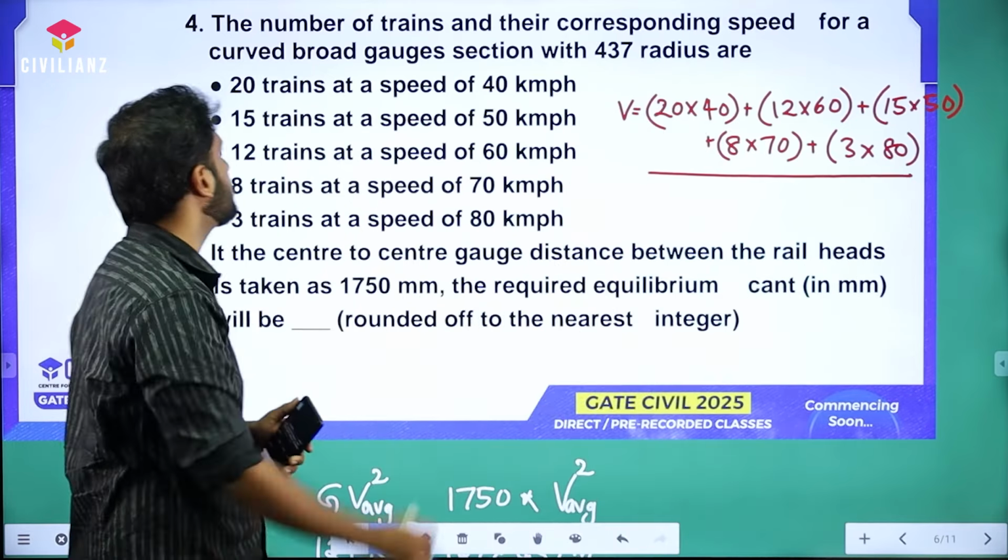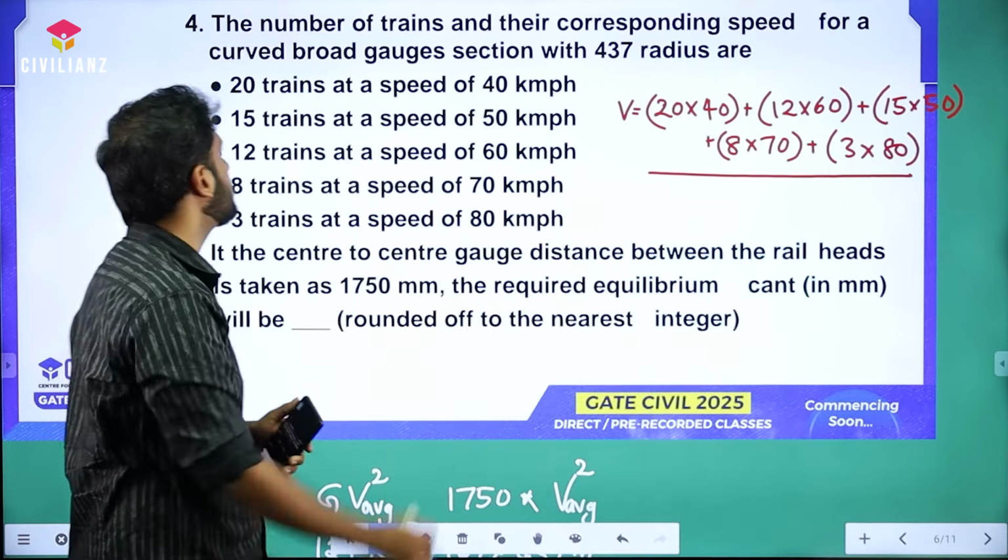So like this, if you do it, you are going to get an average value of the speed that comes out to be around 52.93 kmph, right? Obviously in kilometers per hour, because all the speeds which we have substituted are in kilometers per hour.